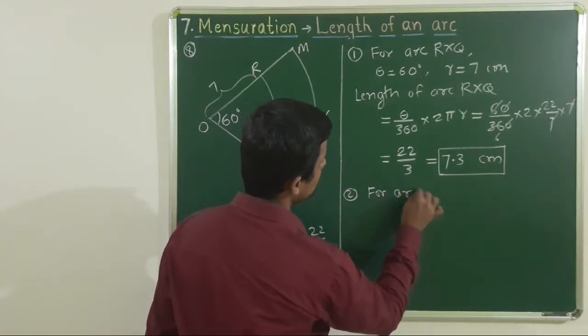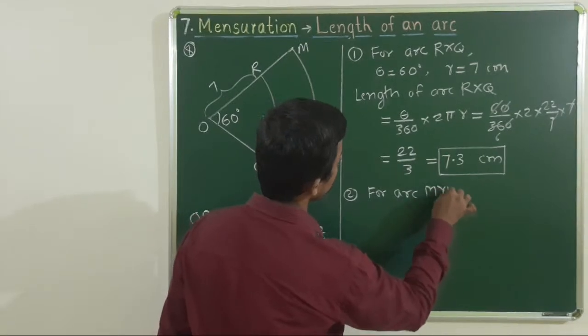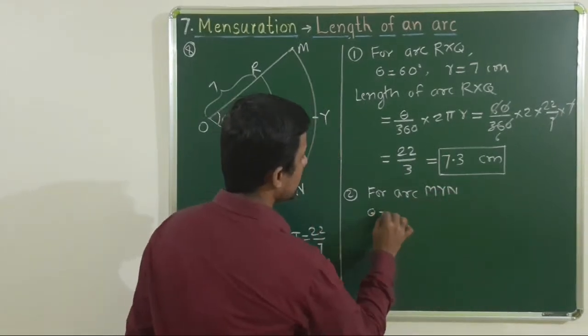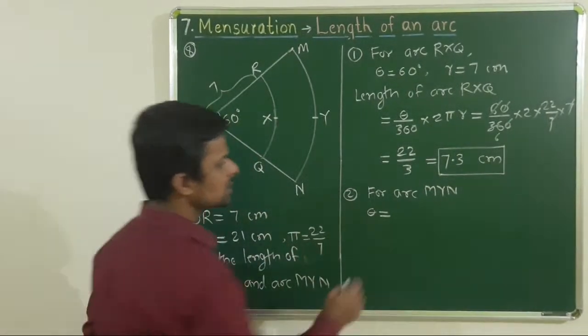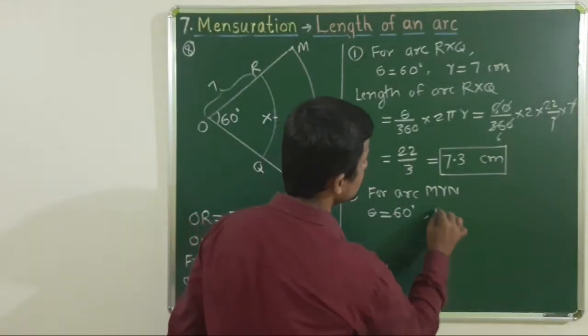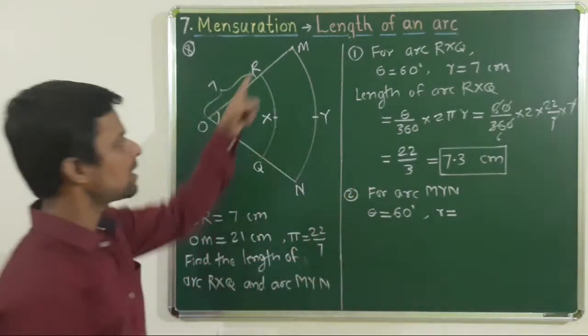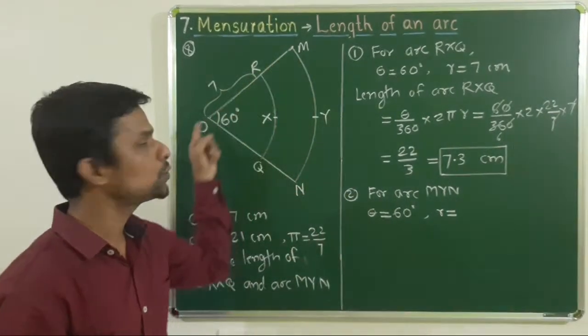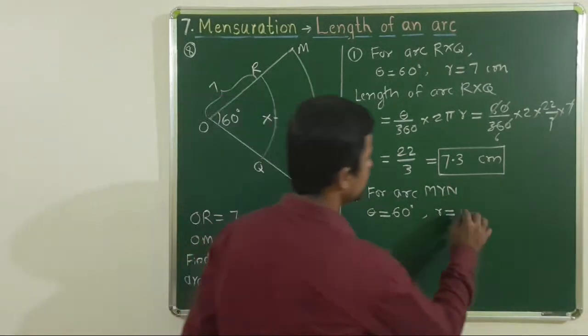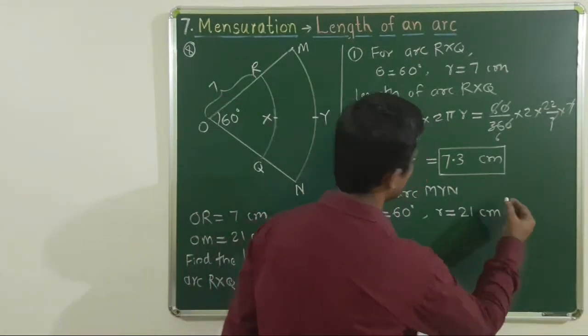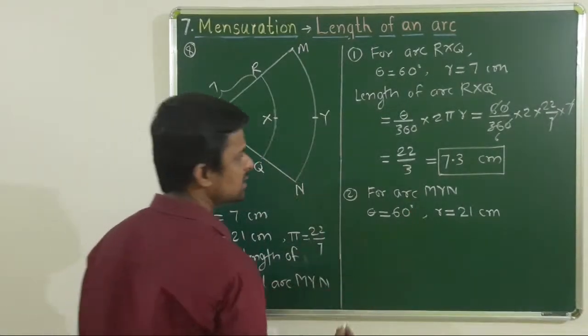For arc MYN, theta is the same for both arcs, 60 degree, but radius is different. For arc MYN, radius is from O to M, and OM is given as 21 centimeter. OM, that is the radius for the bigger arc, is given as 21 centimeter.